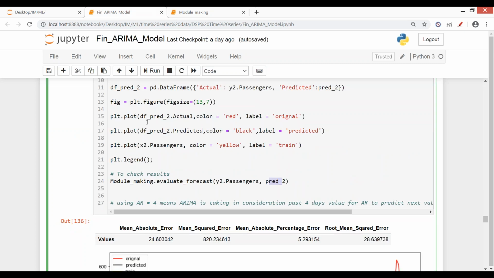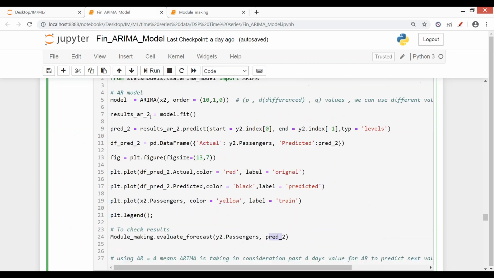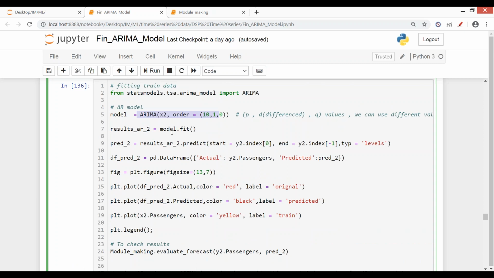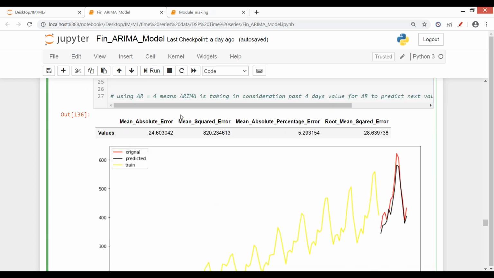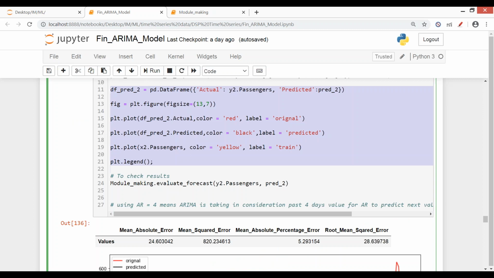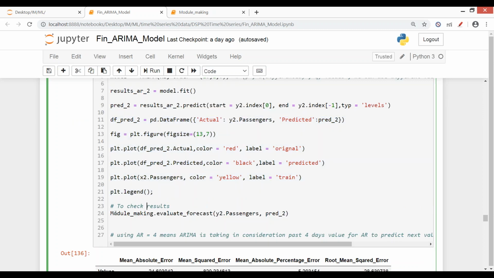Now I'm just calling this function. See what we have done here. Initially we made the model, then fitted the model, then made the predictions here, in pred underscore 2. Again I made my data frame, just for the graphical purpose. You see we have a graph here. This data frame was created just to visualize the graph, nothing else. And then to check the evaluation, how good our model is, I've called module making dot evaluate forecast, which is the function we'll be using.